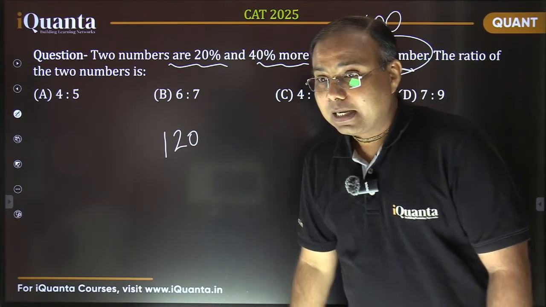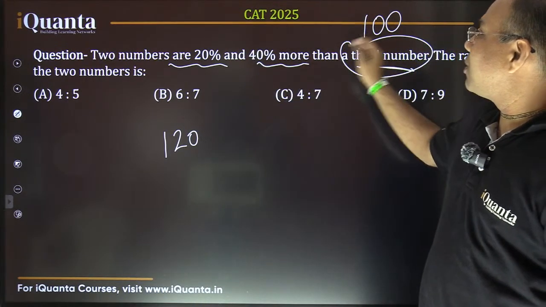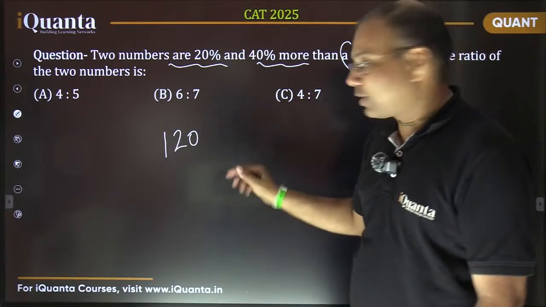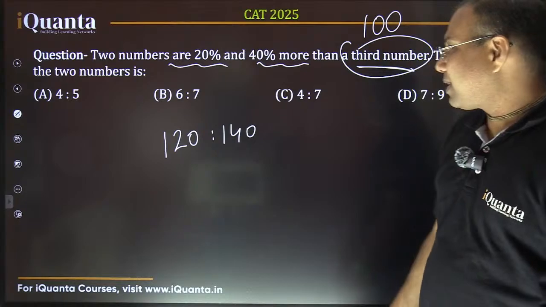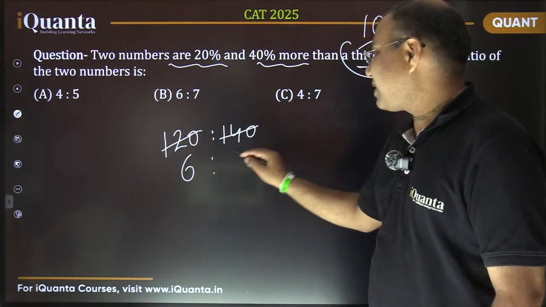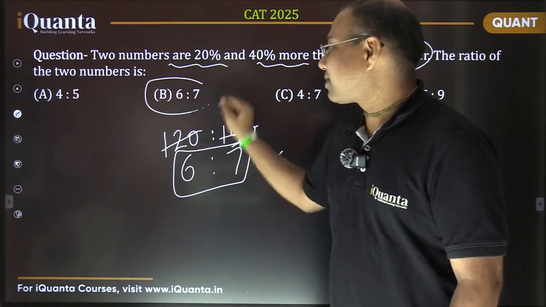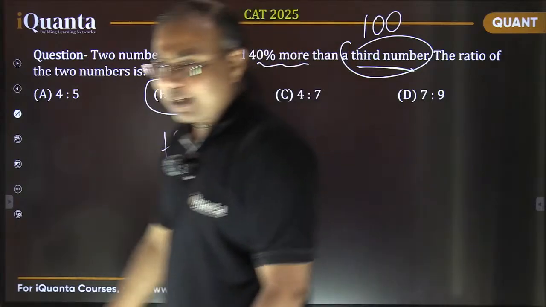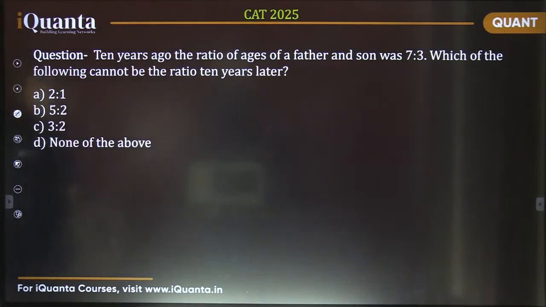And in the same way, another number is 40% more than the third number. So 40% more than 100 would be 140. We just need to find their ratio. You can easily simplify that. 120 and 140 gives 6:7, so that is the right answer. That was a really easy question. Let's move further. Now that's a good question.